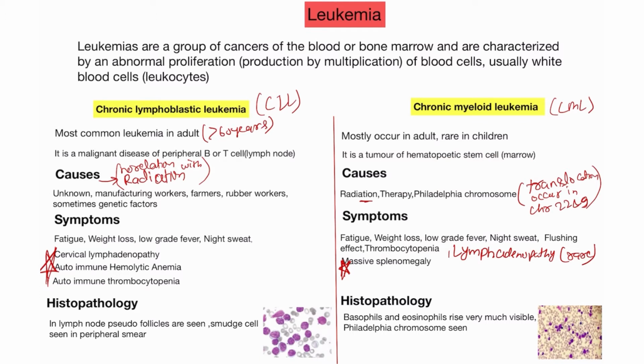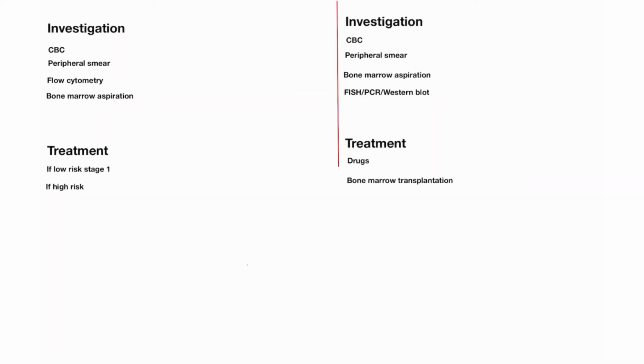Now I will discuss the investigation. In the CLL condition, we will use the CBC test. When we take the CBC test, you will find that the patient has anemia first of all, because RBC also decreases in this case. But the main characteristic is a lymphocyte count greater than 5000 per cubic millimeter. So lymphocytes are very high, greater than 5000 per cubic mm.